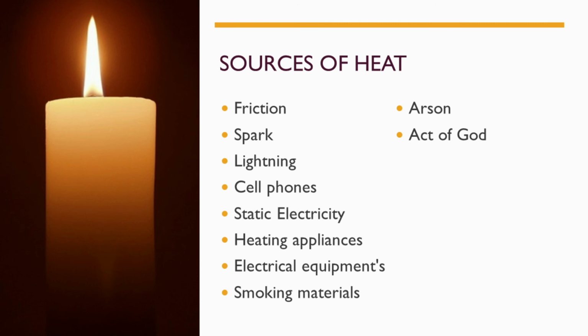The third important factor in fire triangle is heat. So we need to know about sources of heat. Sources of heat can be anything that creates the ignition. So the examples are friction, spark, lightning, cell phones, static electricity, heating appliances, electrical equipments, smoking materials, arson, and act of God. What is meant by arson? Arson means someone can deliberately create the fire. That is called as arson. Arson means deliberately creating the fire.